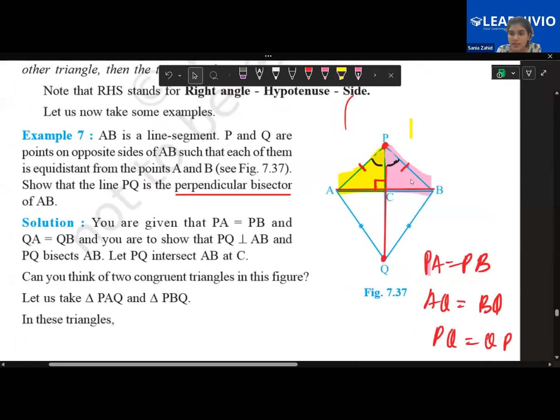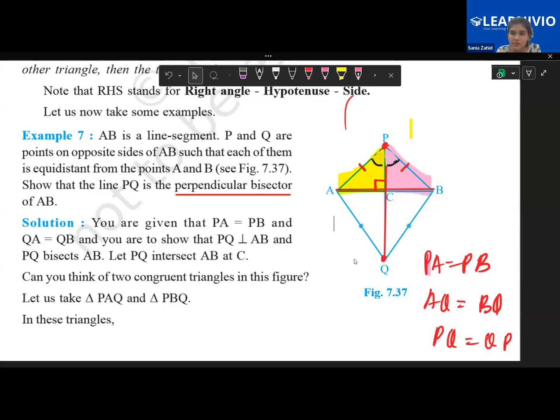How? One second, Omema. Ammar, you tell me. How can I prove the yellow and the pink triangle to be congruent? What do you think is equal? What is given that is equal? Any side or any angle you see to be equal? Yes, ma'am. PA equals PB. Okay, good. So a side is equal.